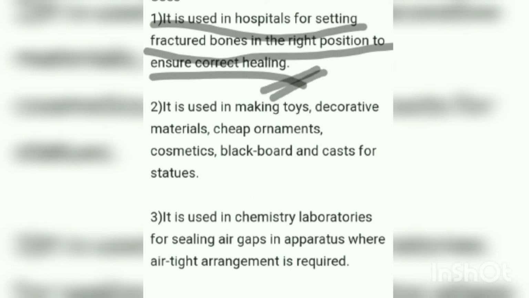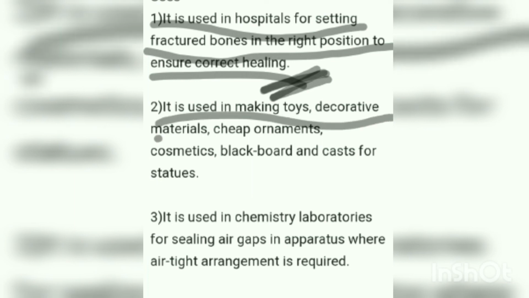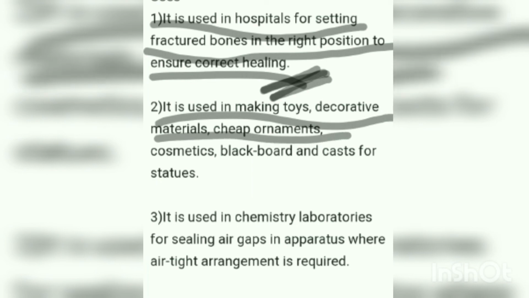If you have fallen, you may have seen so many accident cases. They are covered with white packaging, a heavier kind of bandage, that is nothing but plaster of Paris. Then it is used in making toys, decorative materials, cheap ornaments.